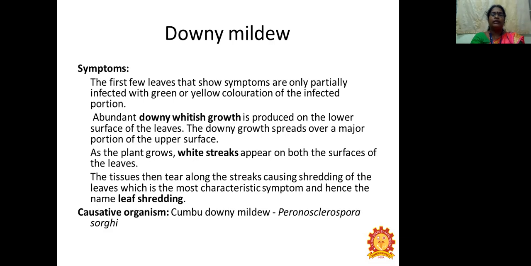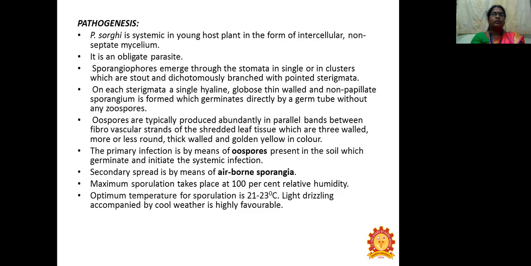The tissue then tears along the streaks causing shredding of the leaves, which is the most characteristic symptom, and hence it is named leaf shredding. Causal organism: in bajra, downy mildew is caused by Peronosclerospora sorghi. Pathogenesis: Peronosclerospora sorghi is systemic in the young host plant in the form of intercellular non-septate mycelium. It is an obligate parasite.